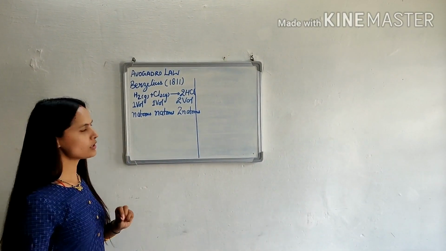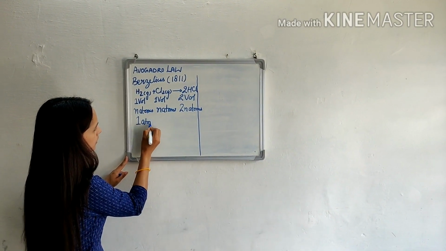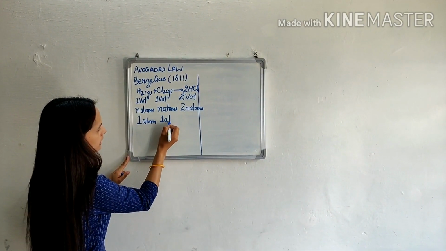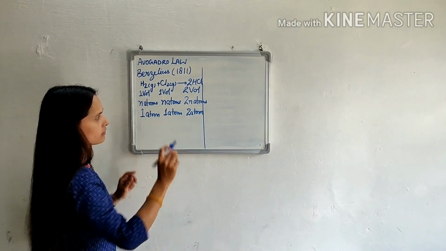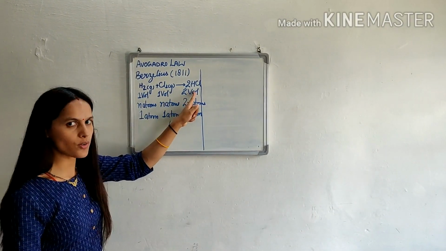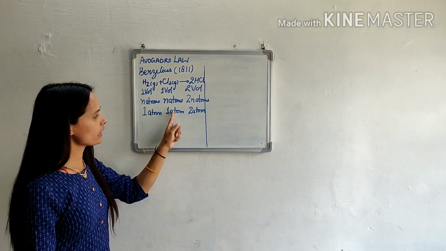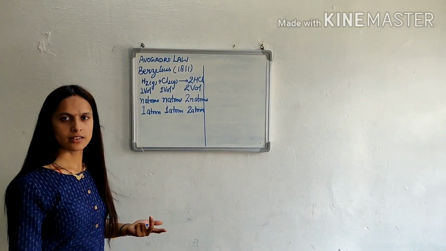One atom of H2 reacts with one atom of Cl2 to form two atom of HCl. This is according to the reaction, because one volume reacts to give two volume.